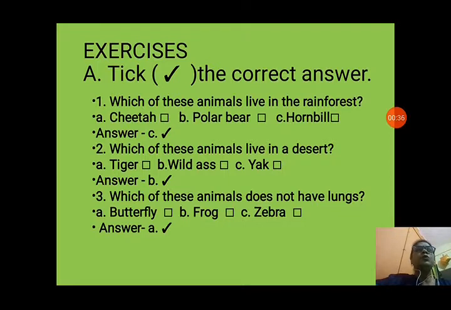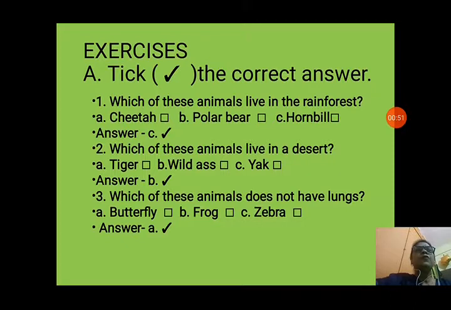Next, question number 2: which of these animals live in a desert? A. Tiger, B. Wild ass, and C. Yak. So the answer is wild ass, because the wild ass is highly adapted to live in the desert. They can eat thorny bushes, so they can easily survive in the desert.